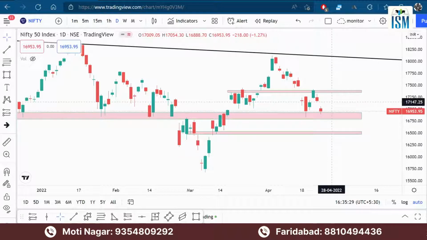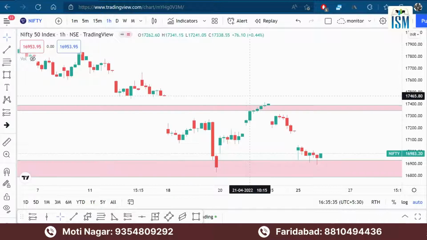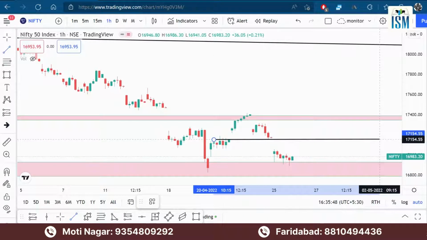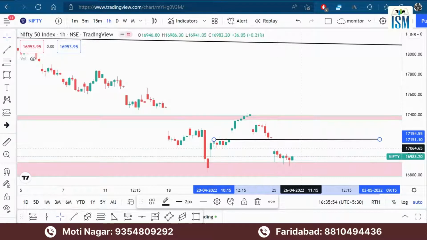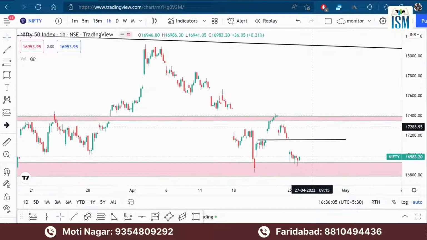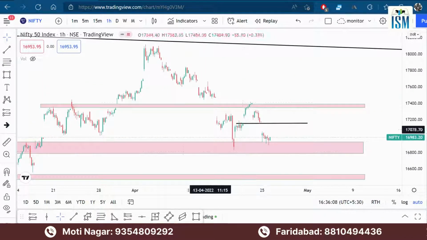Speaking about this range bound area, the market tries to stay in this range despite the global factors. You can see the 16,900 area has been providing really good support to the Nifty, and you can see the higher levels coming. So these levels will be around here. 17,158 is going to be a crucial resistance level if the market tries to trend higher. First the 17,064, then 17,154. These levels are going to be very crucial when the market tries to break the higher levels of resistance. Okay, so this is the analysis of Nifty 50.